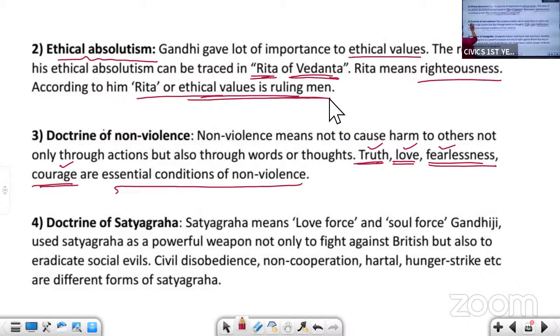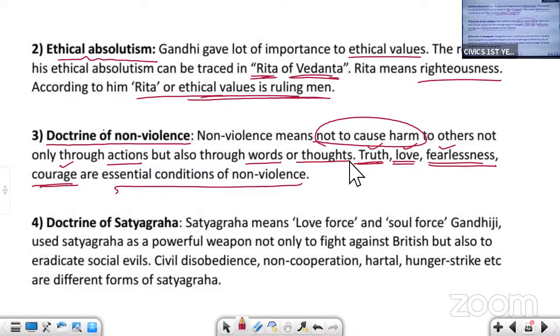The next is the principle of non-violence, the doctrine of non-violence. Gandhiji said that we should adopt non-violent means. So what do you mean by non-violence? Non-violence means not to cause harm to others, either by your actions, words, or thoughts. You should not harm anyone with your actions, words, or thoughts.